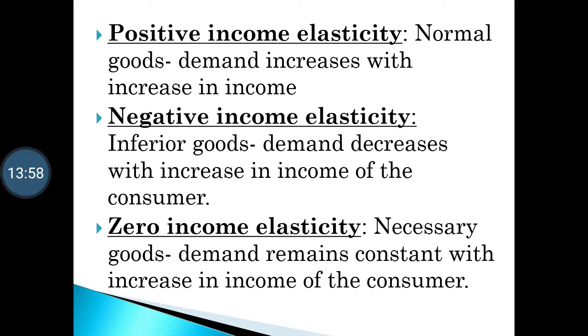But when that same person's income is increasing, that person would not prefer to buy that bad or not so good quality product, but will prefer to buy good quality products. So the person will not buy inferior goods. Inferior goods मतलब जिसकी क्वालिटी अच्छी नहीं है. तो जब भी एक इंसान की इनकम बढ़ती है तो वो अच्छी क्वालिटी की ही चीज़ें बाय करेगा, right?